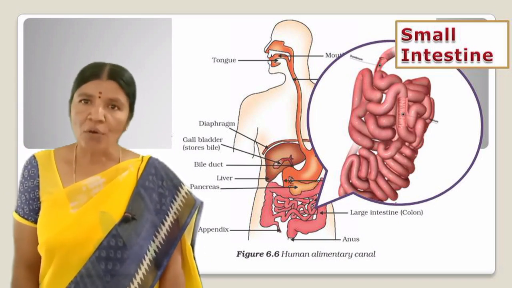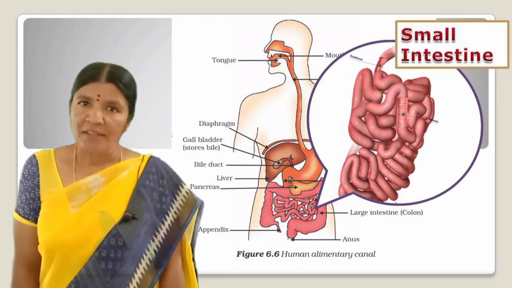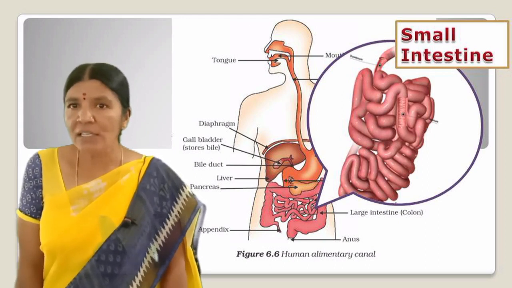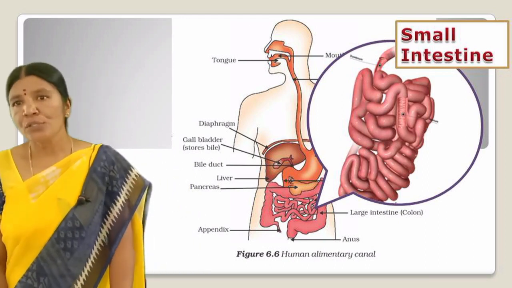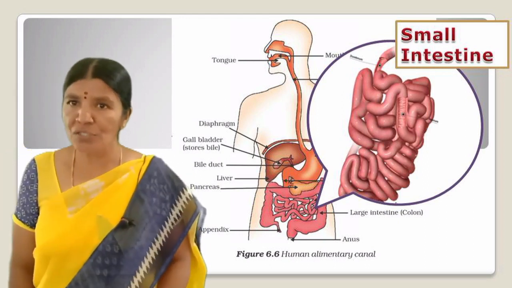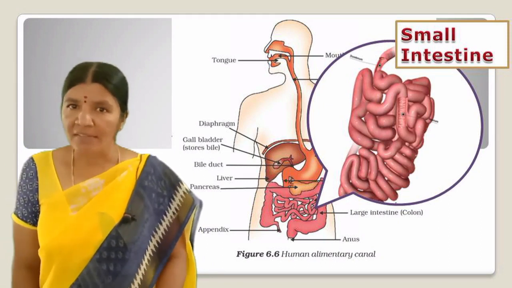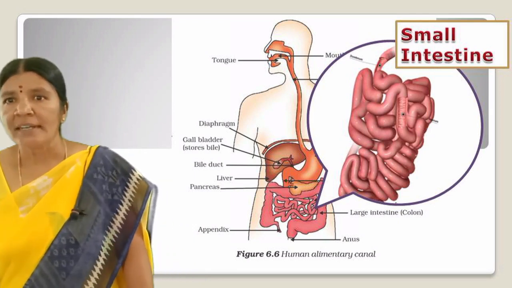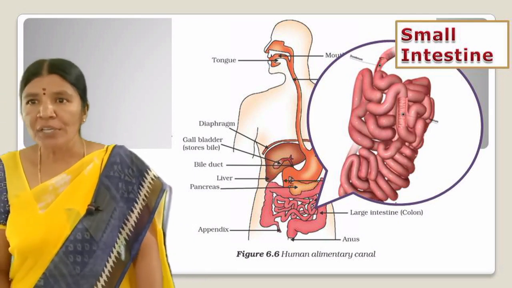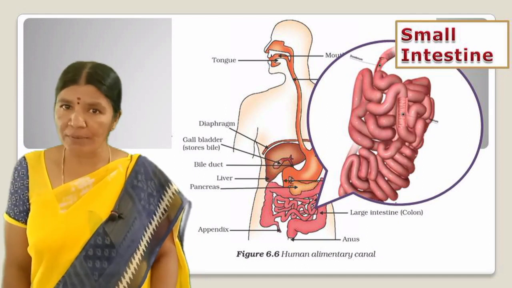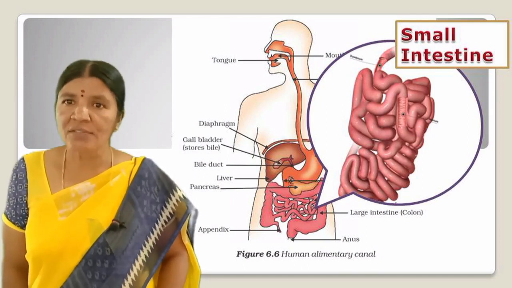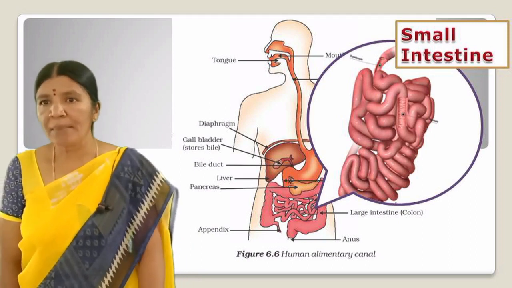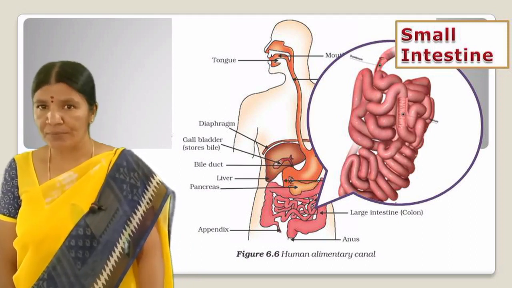Digested food from the small intestine is now absorbed by the walls of the intestine. The inner lining of the small intestine has numerous finger-like projections called villi. The villi are richly supplied with blood vessels, which take the absorbed food to each and every cell of the body, where it is utilized for obtaining energy, building up new tissues, and repair of old tissues.